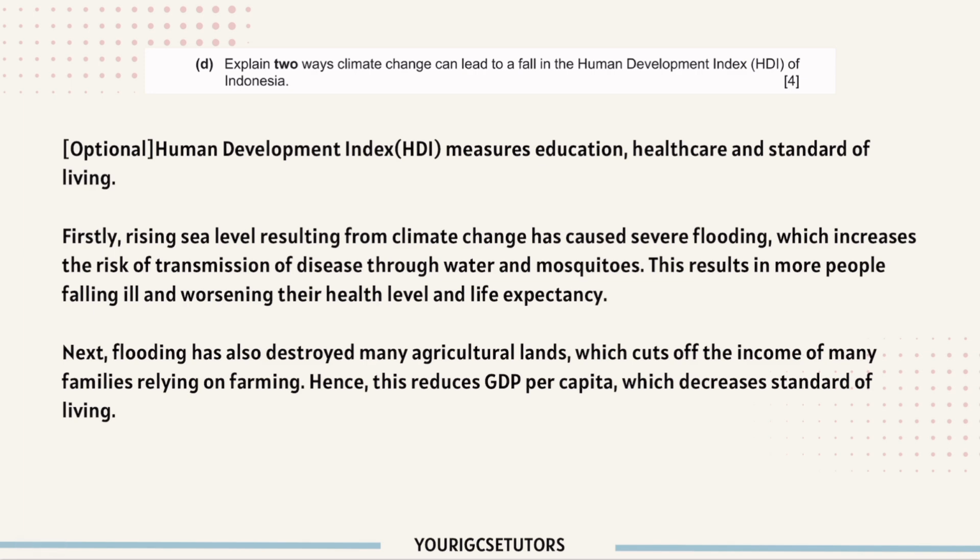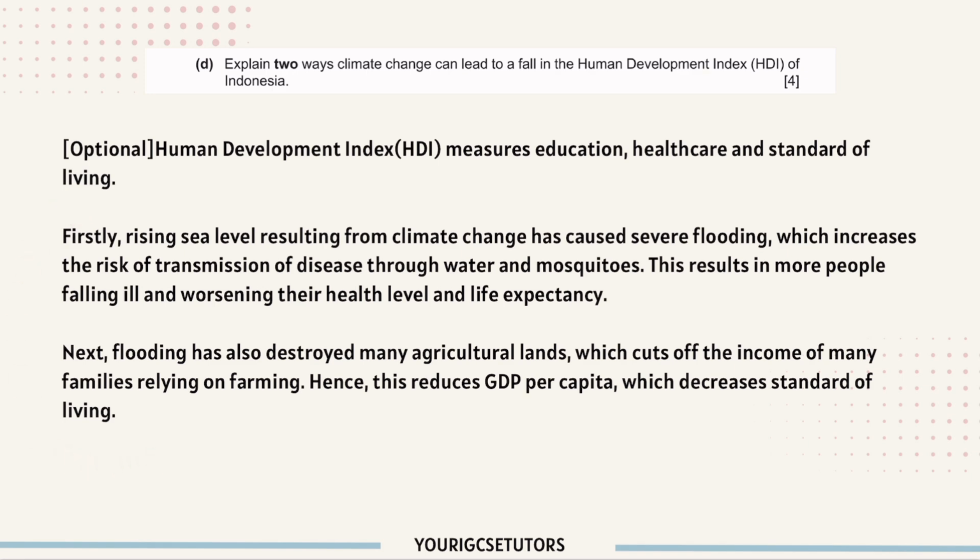Question D. Explain 2 ways climate change can lead to a fall in the Human Development Index, HDI, of Indonesia. So, for HDI, first, you can say what it measures. There are 3 things it measures. First is education, second, healthcare, and third, standard of living. Of course, for this one, it's optional, so you can list it down for your reference, or if you already know it, then you don't have to list it down. So we proceed. These are all the answers.